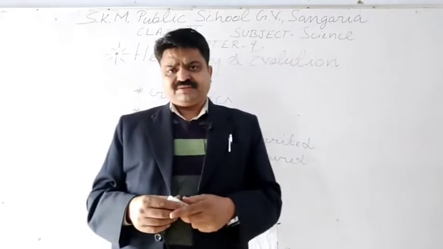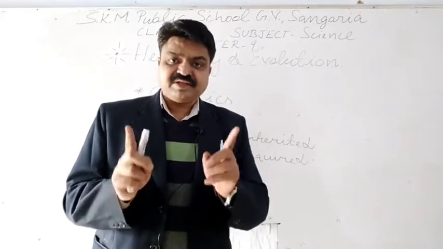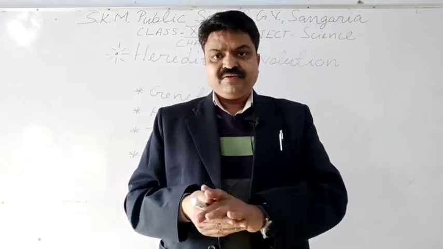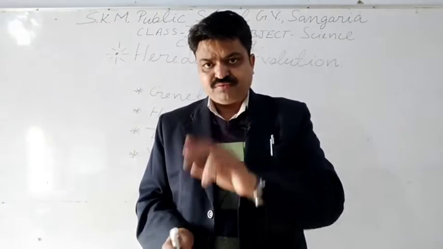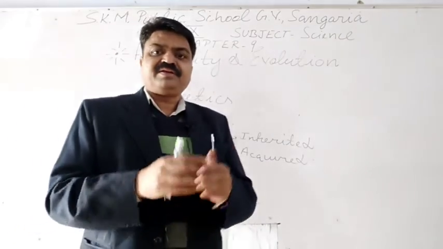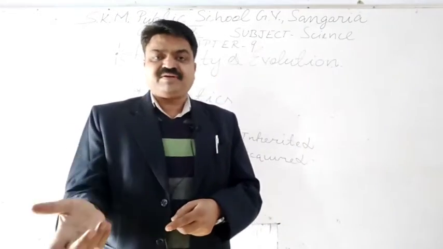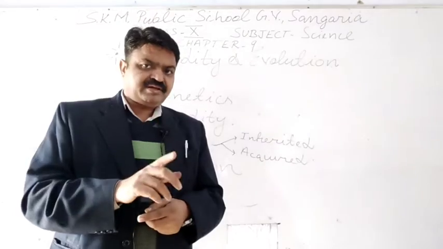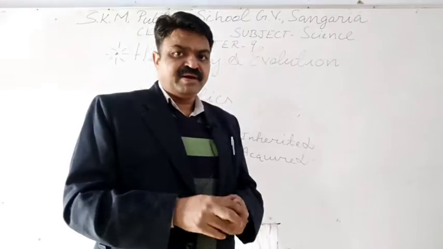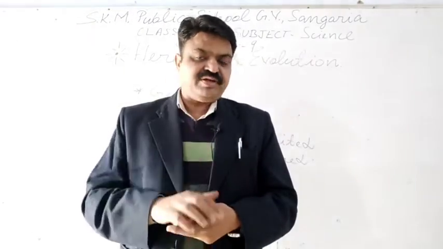Now we come to the next. So you have understood now? What are traits? Traits are the features or characters that are found in an individual. How many types of traits are there? There are two types of traits: inherited trait and acquired trait. Inherited traits are the traits or characters that are transmitted generation after generation. About inherited traits, I have given you many examples, and some examples are also given in your book, like the style of earlobes.